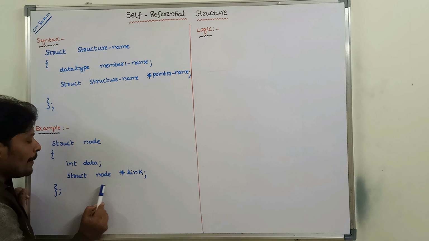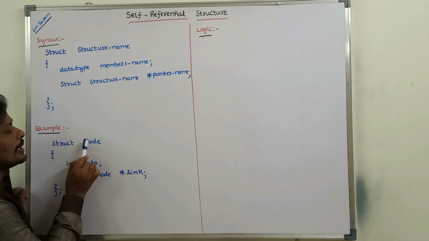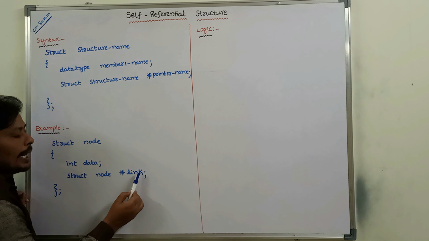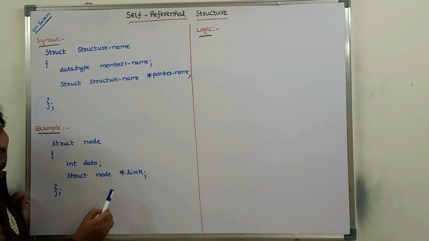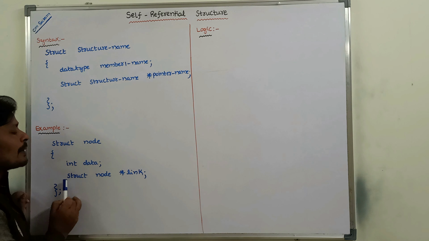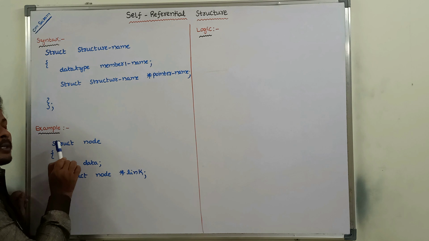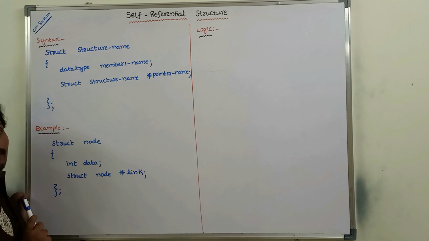Its type is struct node, where struct node is nothing but the name of the structure. So at least one member is a pointer variable which points to the same type of structure. That is called a self-referential structure.